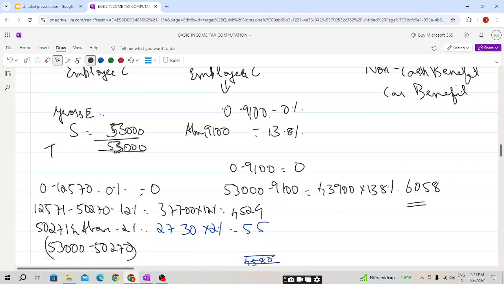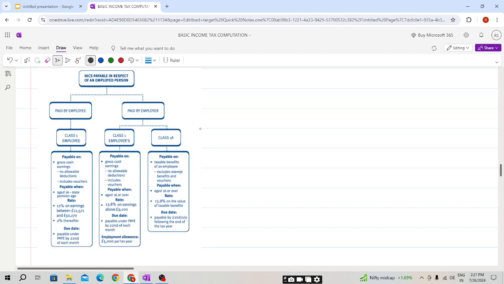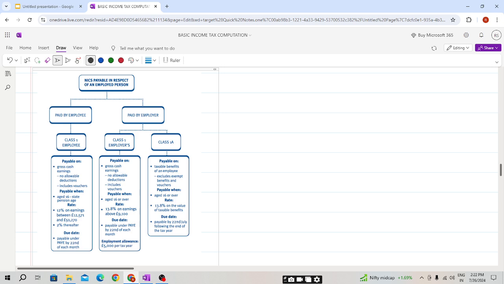Now we will be seeing the NICs. Students, this is a flow chart for the summary. This is a summary for the NIC. As we have seen, paid by employee, Class 1 NIC: gross earnings, no allowable deduction, includes vouchers, payable from age 16 till pension age. Above 12,570 to 50,000 it will be 12%, and above 50,000 it will be 2%.